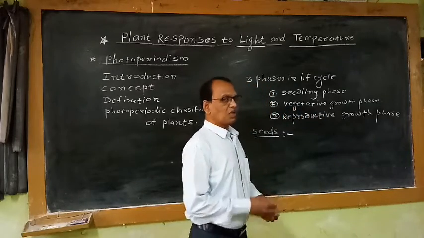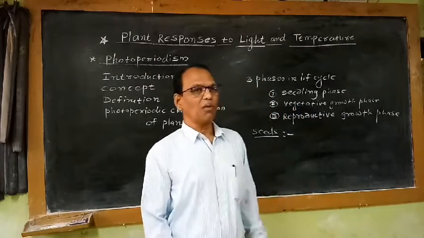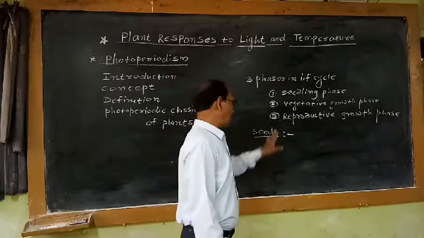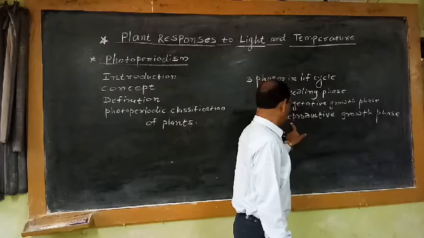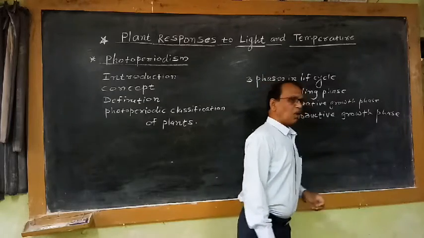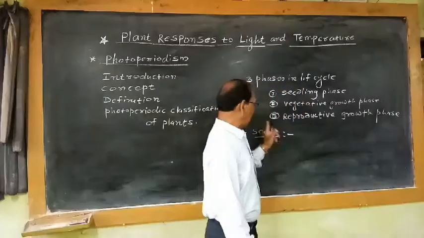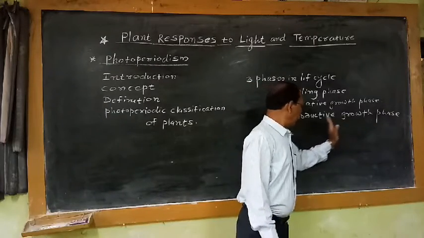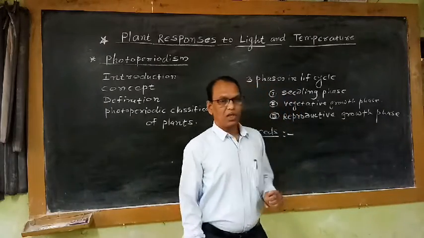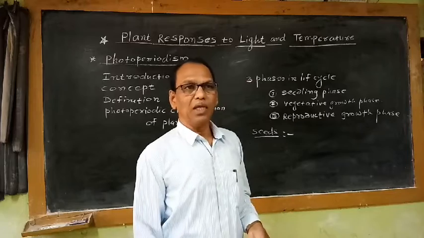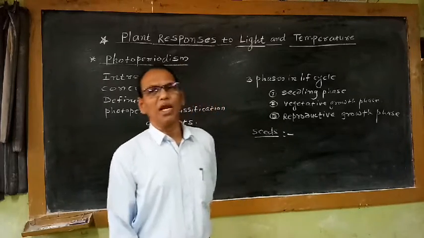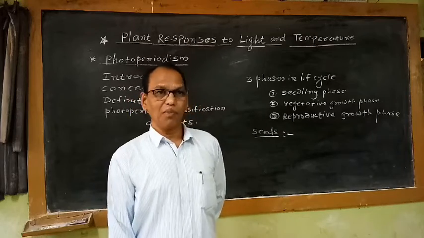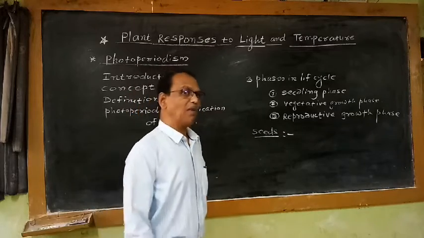Up to some extent of vegetative growth, each and every plant starts to produce flowers, the reproductive organ known as flower. That means the reproductive growth phase involves the development of the flowers. That means the axillary buds or terminal buds present in the plant body are converted into flower buds.